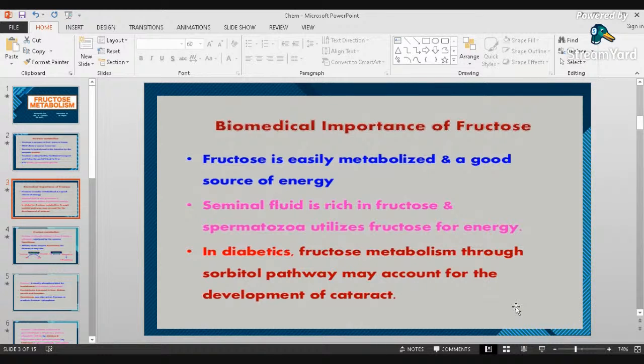In diabetics, fructose metabolism through the sorbitol pathway may account for the development of cataract. So that's why people develop cataracts, because of fructose metabolism.